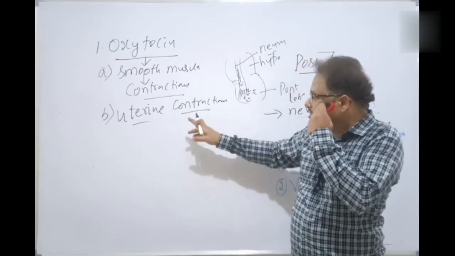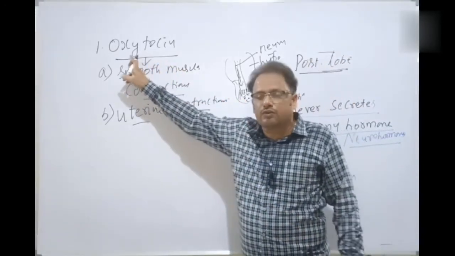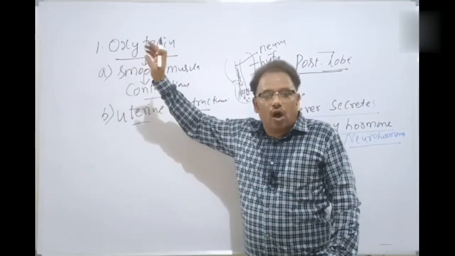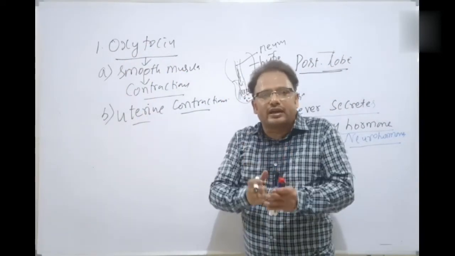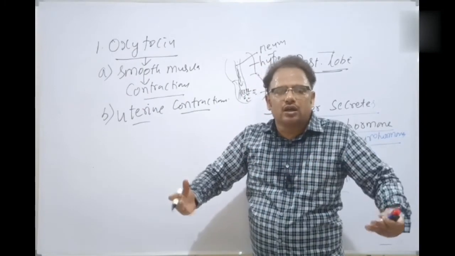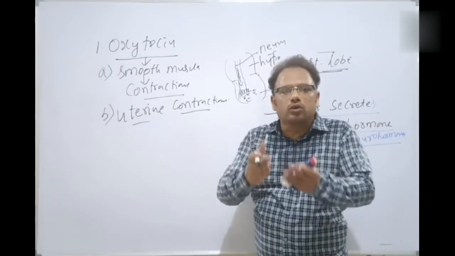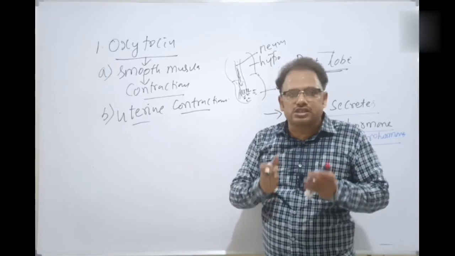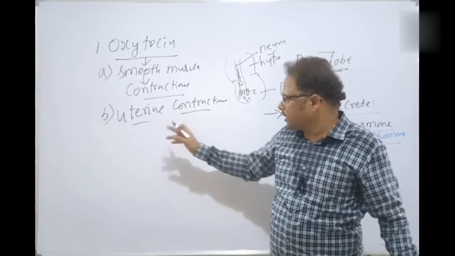Why do the vigorous uterine contractions happen? Because of the release of which one? Oxytocin. When oxytocin is released, the vigorous uterine contractions occur so that the child comes out during the parturition, that is childbirth or delivery. Okay, students, that is the second function.